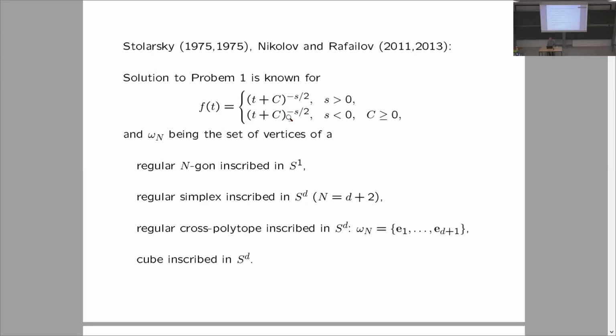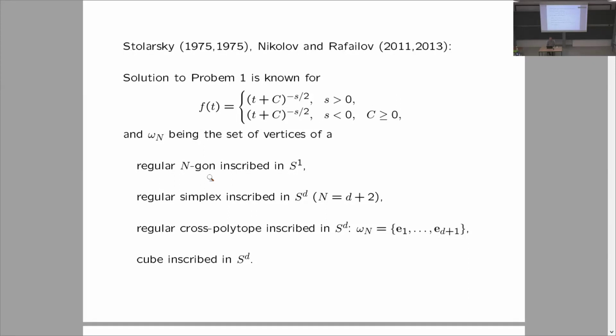When C is greater than 0, this is a translation of the Riesz potential, which is a continuous function at 0. And so they considered such potential functions and configurations omega_n of the following form. They considered n equally spaced points on S^1, and found where the minimum and maximum of that potential is attained.